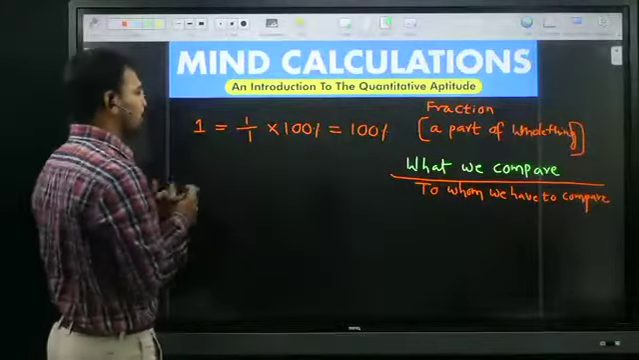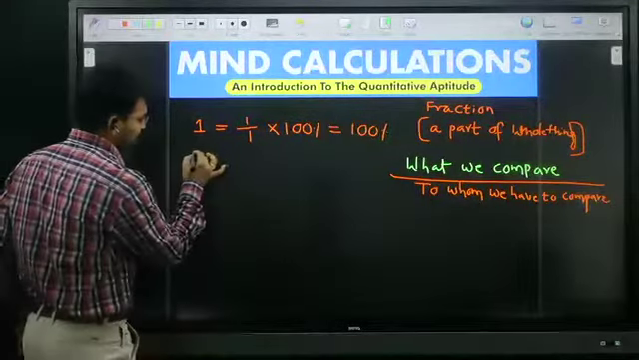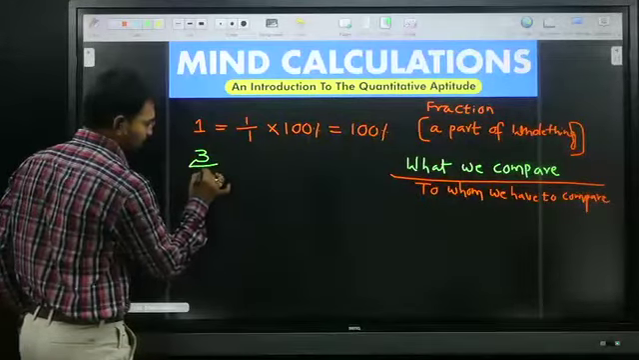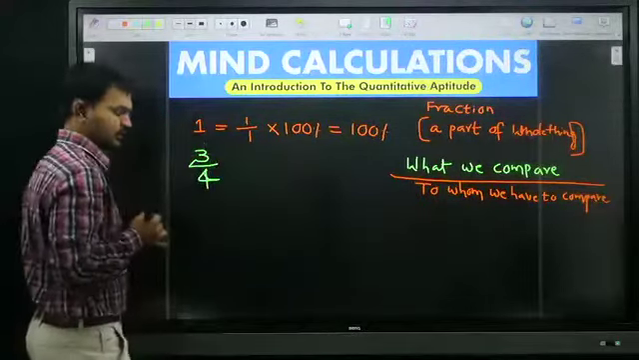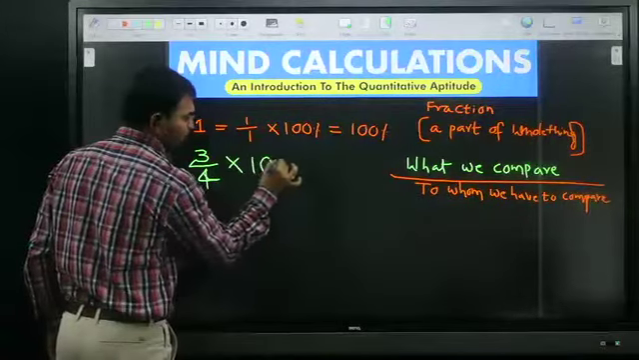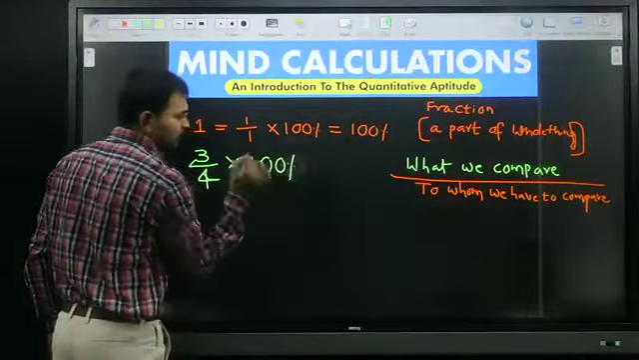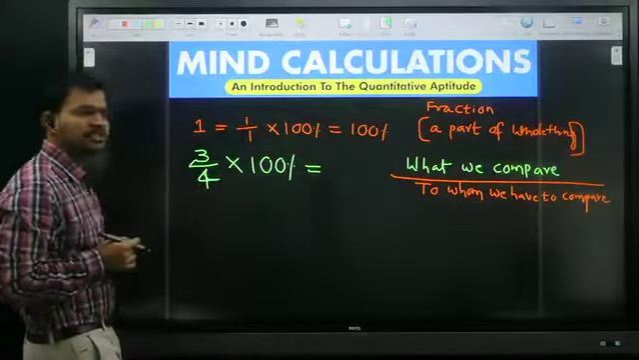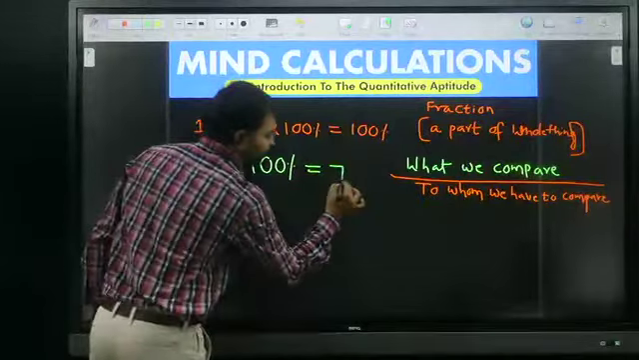So coming to one example. Say for example, 3 by 4 is a fraction. In order to get percentage, what do we do? We need to multiply it with 100. So 3 by 4 is nothing but how much? 75%.